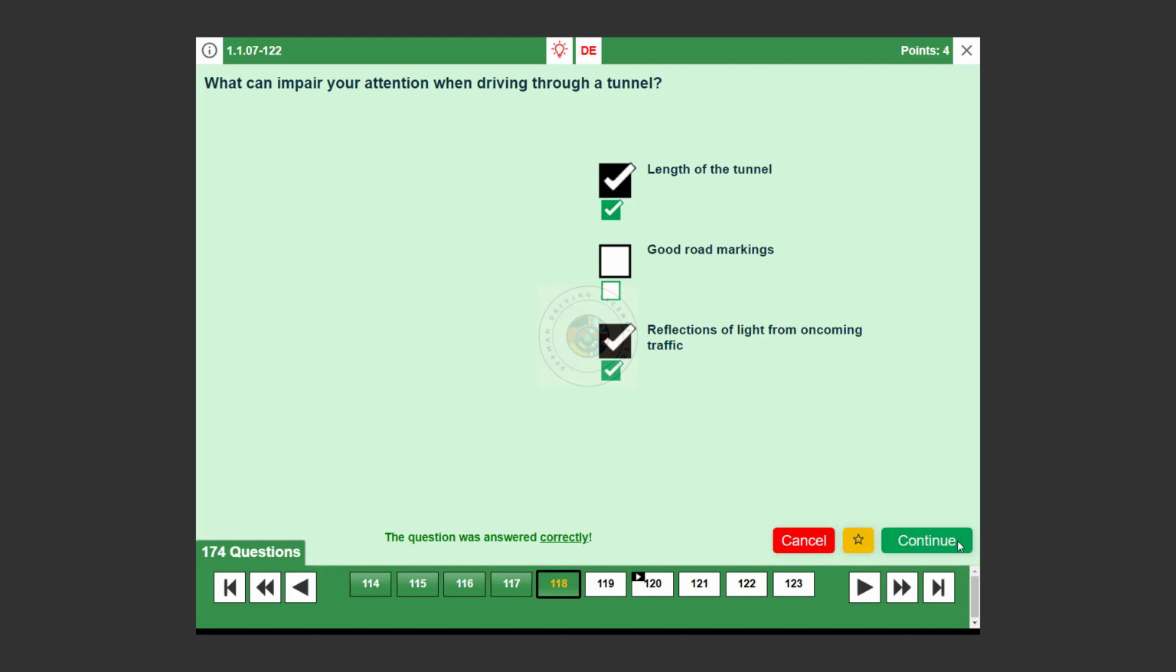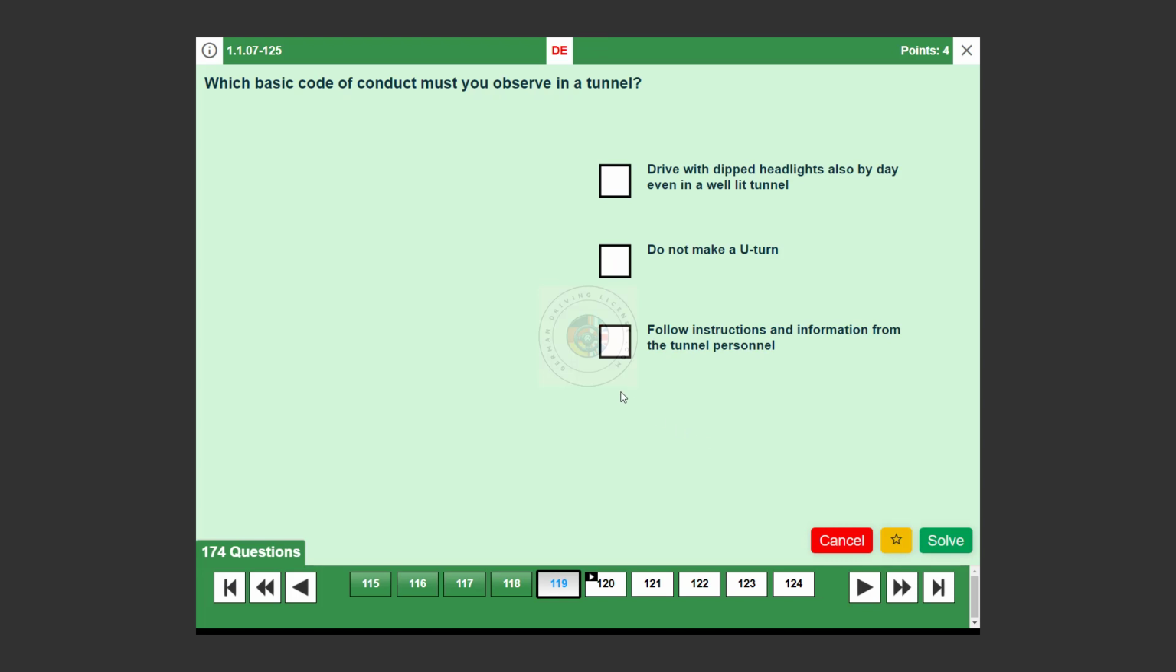Question number 119. Which basic code of conduct must you observe in a tunnel? Drive with dipped headlights, also by day, even in a well-lit tunnel. True. This increases your visibility to other drivers and enhances overall safety in the tunnel.